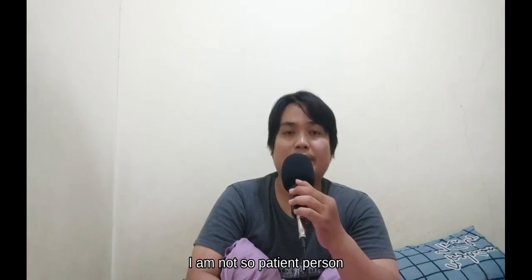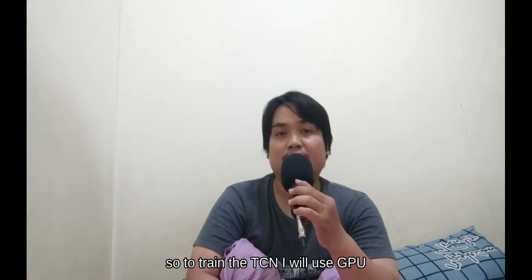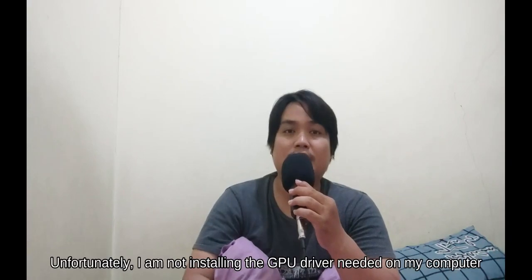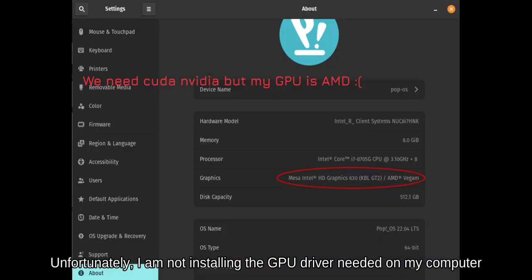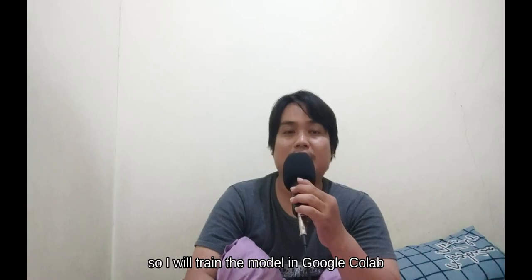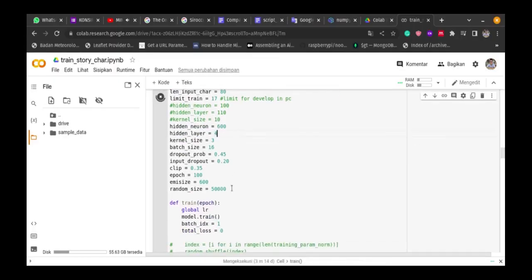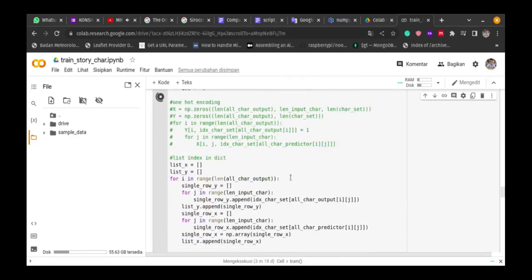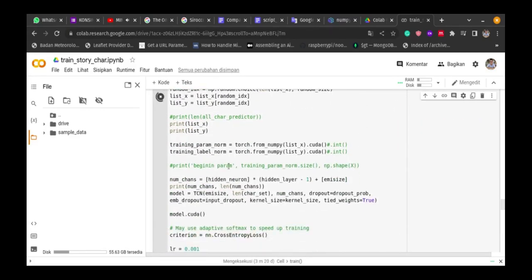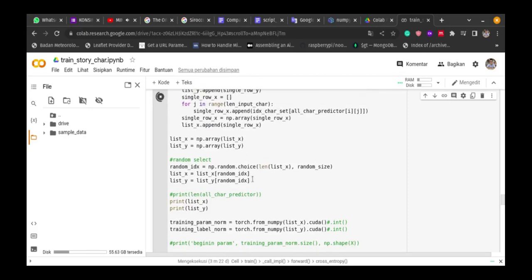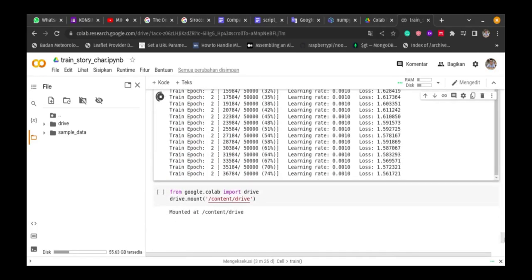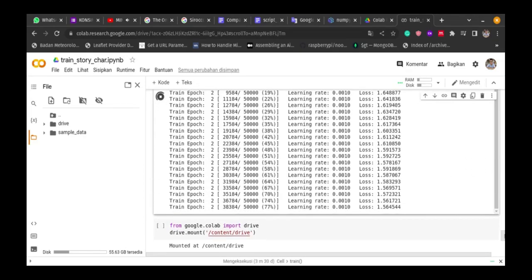I am not a very patient person, so to train the TCN I will use a GPU. Unfortunately, I have not installed the GPU files needed on my computer, so I will train the model in Google Colab. Here I limit the training data for the model because using the full dataset, the training phase takes a very long time to finish. I hope we get a good result. In theory, it will be very impactful for the model.